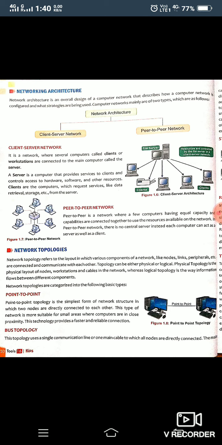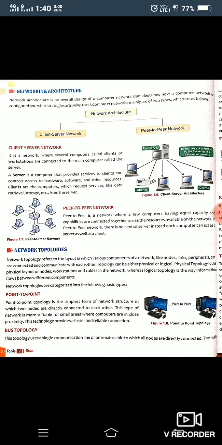In the previous class, I explained the types of networks, and today I am starting a new topic, which is network architecture. Okay, so see, for creating any type of network, we need to follow a design. We need to follow a structure on which the network will be based. Okay, we need to follow some strategies according to which we will configure the network settings.